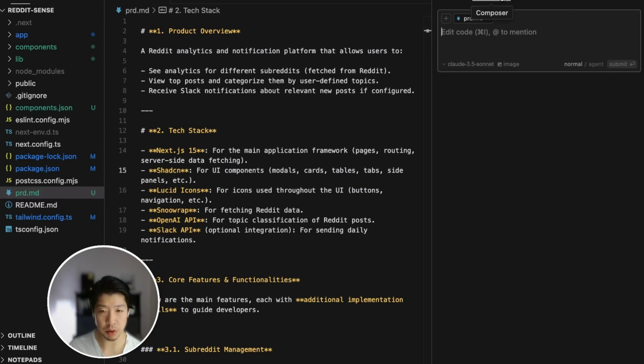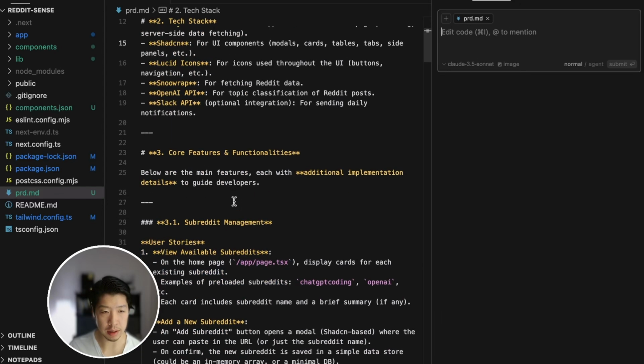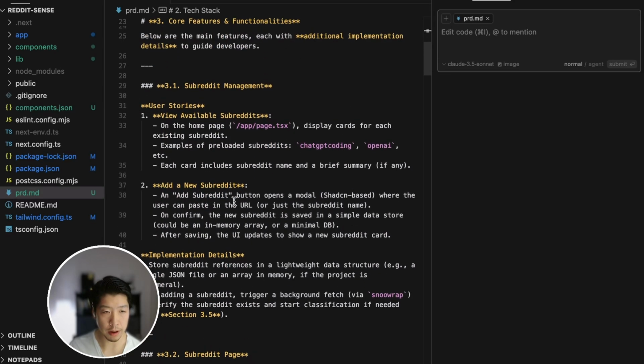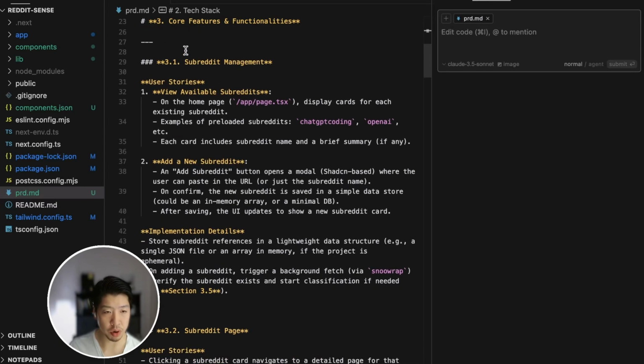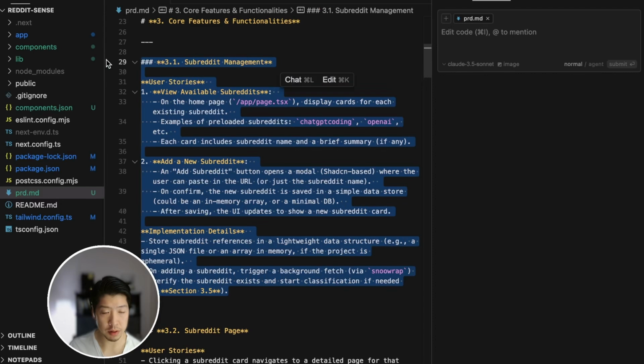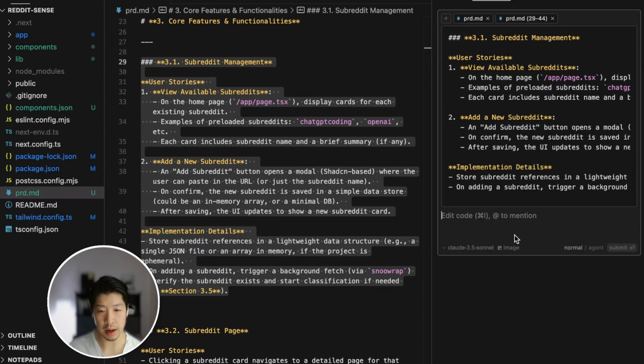So I opened up Composer, and the idea here is to do it feature by feature, step by step. First, we're going to copy that first feature within core features and functionalities. We're going to paste it here and tell the AI to start implementing this app. We will do 3.1 subreddit management. And I have it on 3.5 Sonnet, which is still the best model.